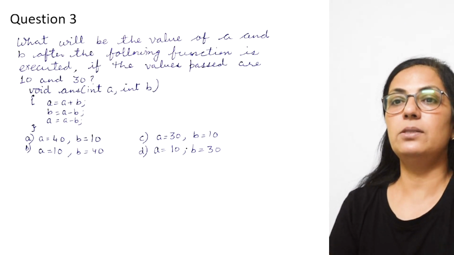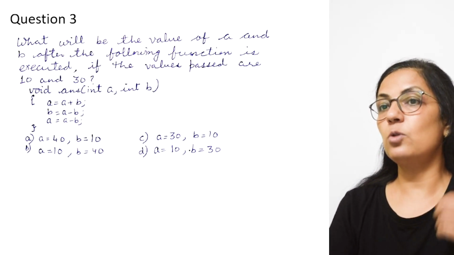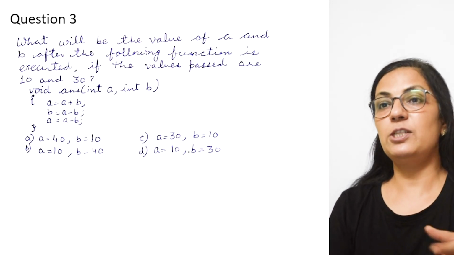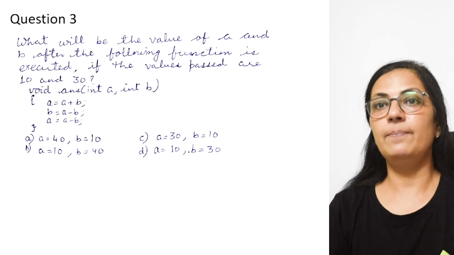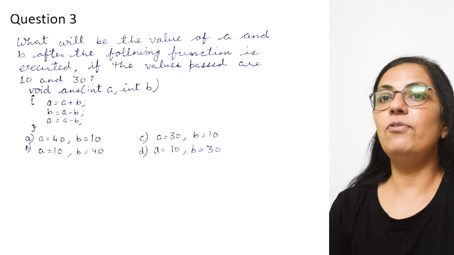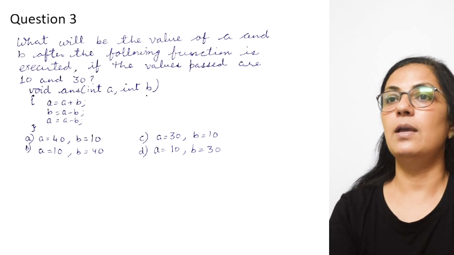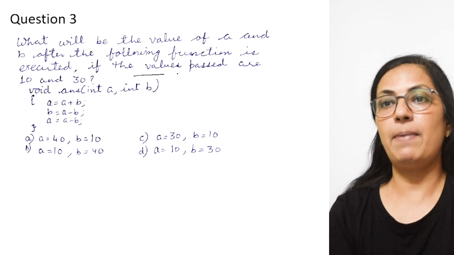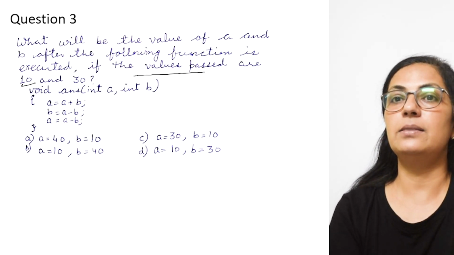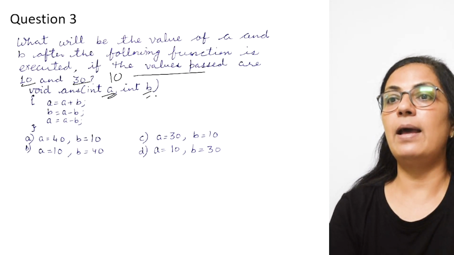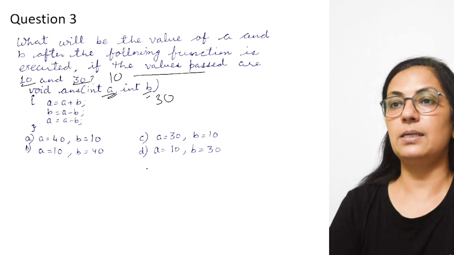Now question number 3. Children, I want all of you to solve before I tell you the correct answer. So that like this you will be checking your knowledge also, right? What will be the value of A and B after the following function is executed? If the value passed are 10 and 30, that means the value of A is 10 and the value of B is taken as 30.